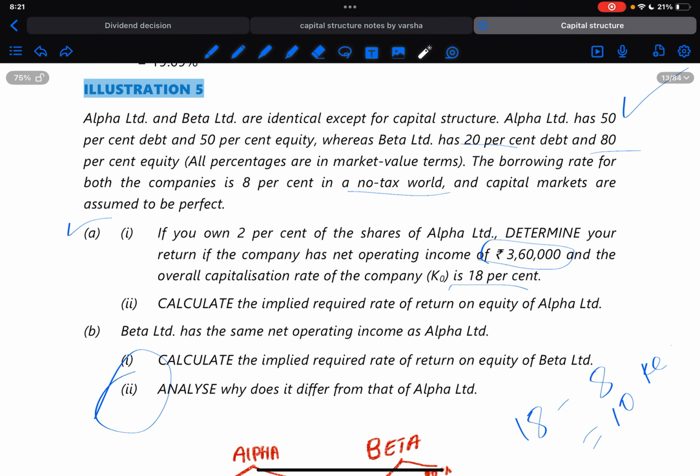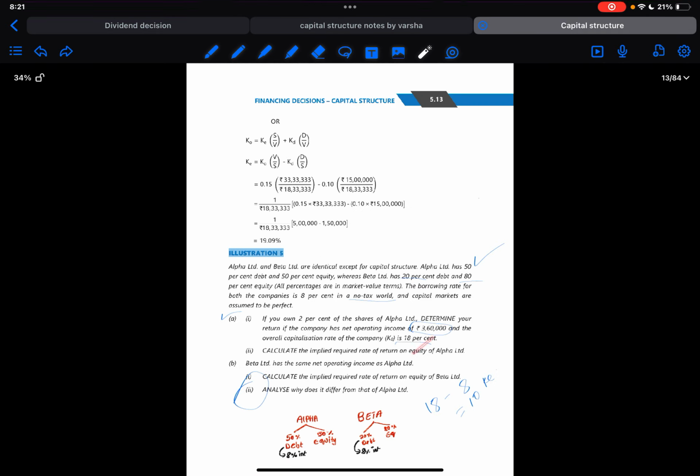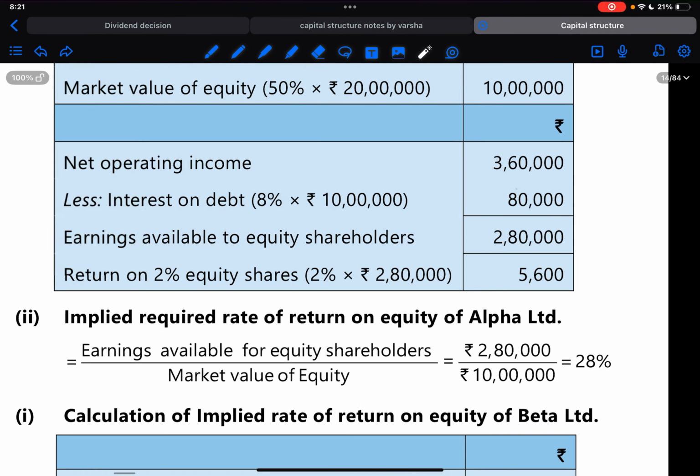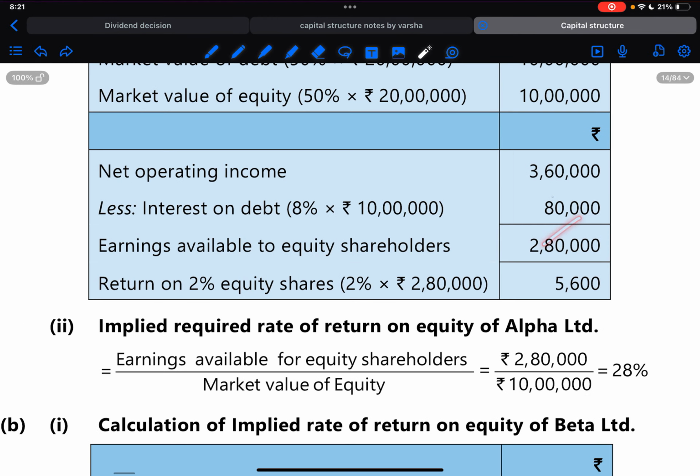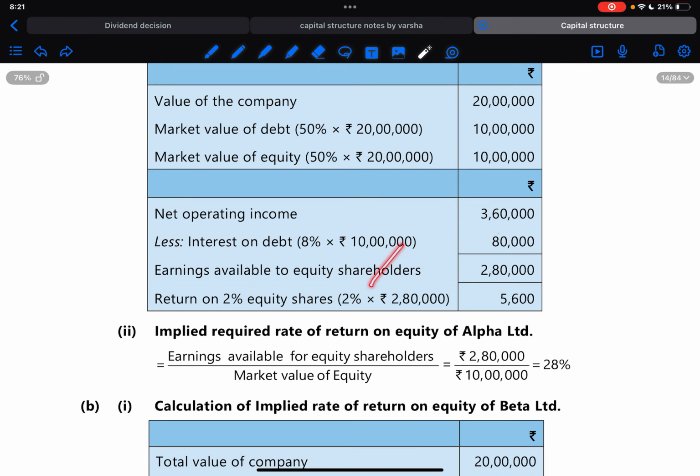Now let us start solving. So EBIT is 3,60,000, right? We know that out of total fund, 50% is equity, 50% is debt. That is 10 lakh will be equity, 10 lakh will be debt. So 10 lakh into 8% will give us the interest.